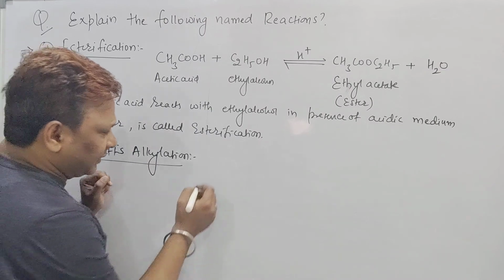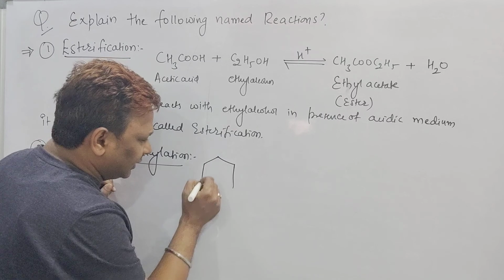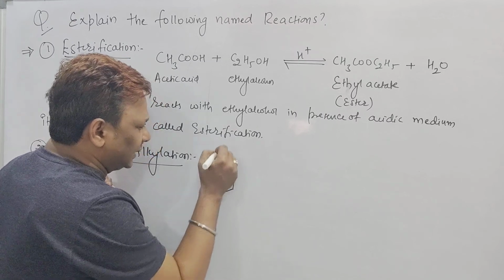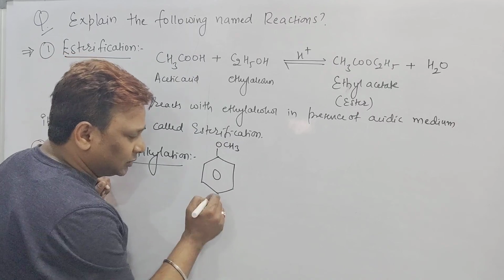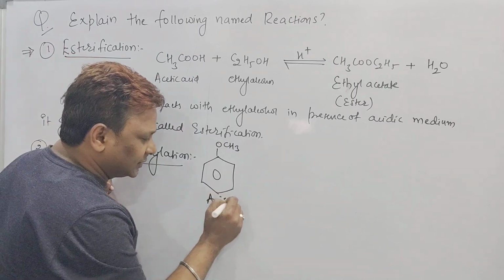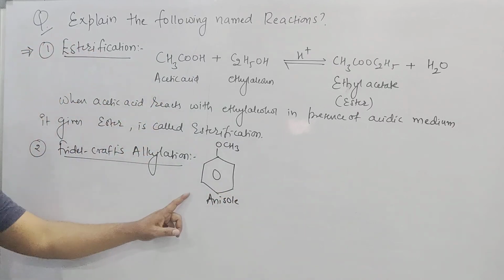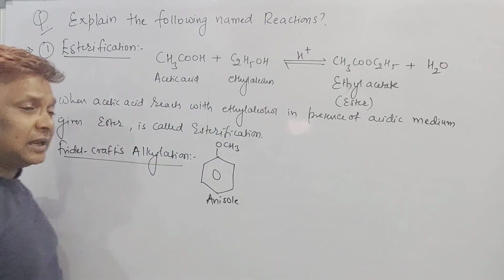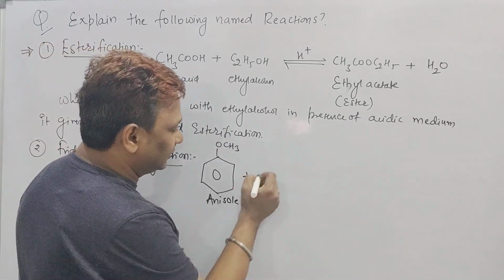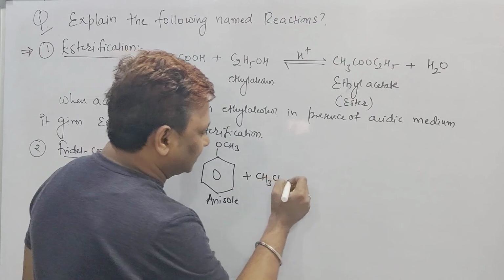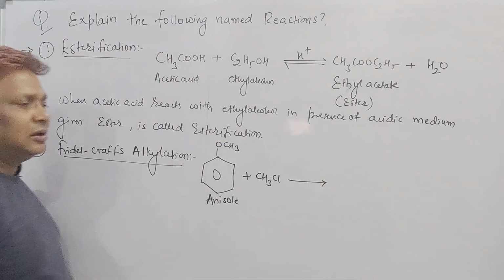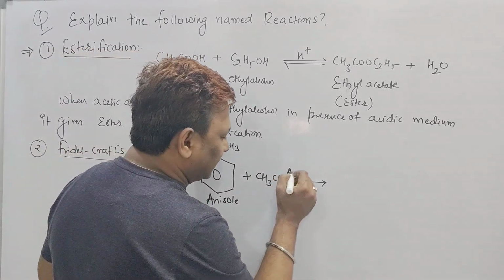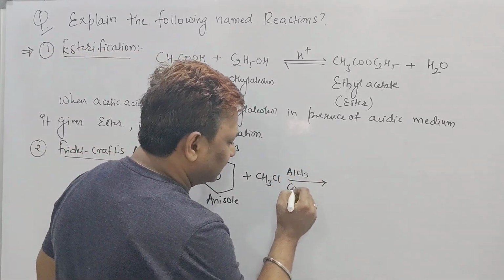In Friedel-Crafts alkylation, we are taking a benzene ring attached with an OCH3 group, called anisole. But this anisole reacts with methyl chloride, CH3Cl, in presence of Lewis acid.